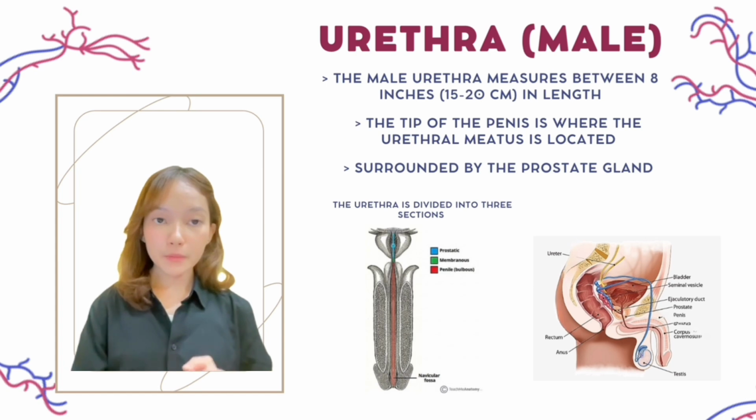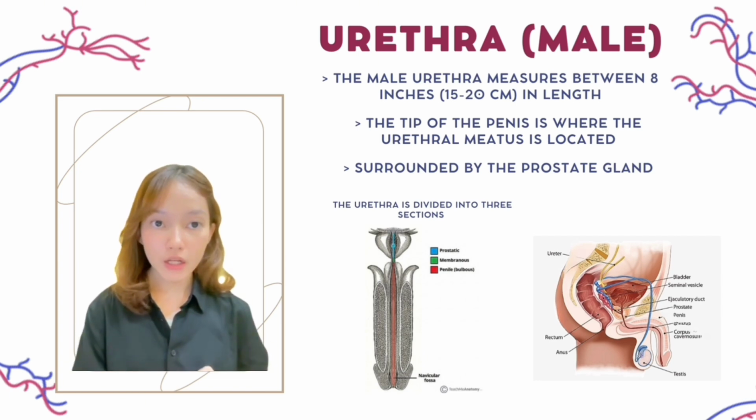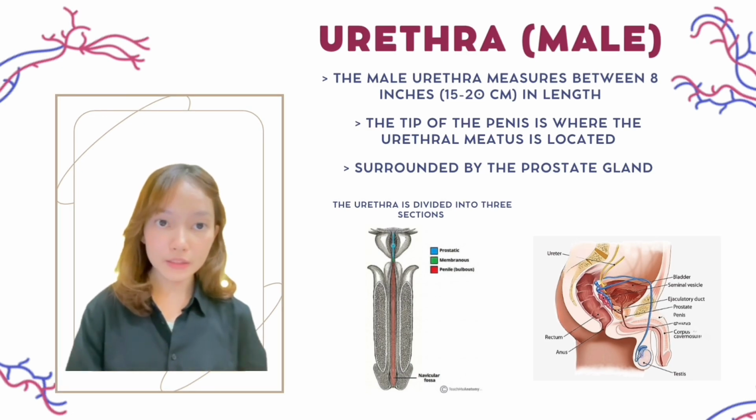What's more, the upper part of the tube, which empties the bladder of urine, is surrounded by the prostate gland, a component of the male reproductive system located in men just below the bladder. The prostate's primary function is producing the fluid that nourishes and transports sperm, which is seminal fluid. And it's also crucial to remember that most prostate conditions have an impact on a man's ability to urinate.